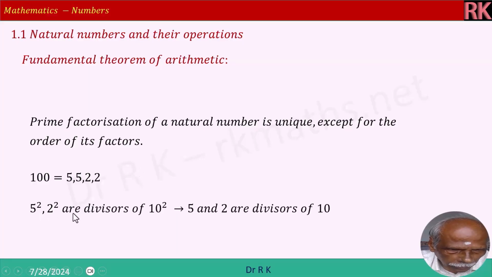5 squared, 2 squared are divisors of 10 squared. Therefore, 5 and 2 are divisors of 10. This is an important property of prime numbers because 5 squared and 2 squared are divisors of 10 squared. That means since 5 and 2 are prime numbers, 5 and 2 are divisors of 10.